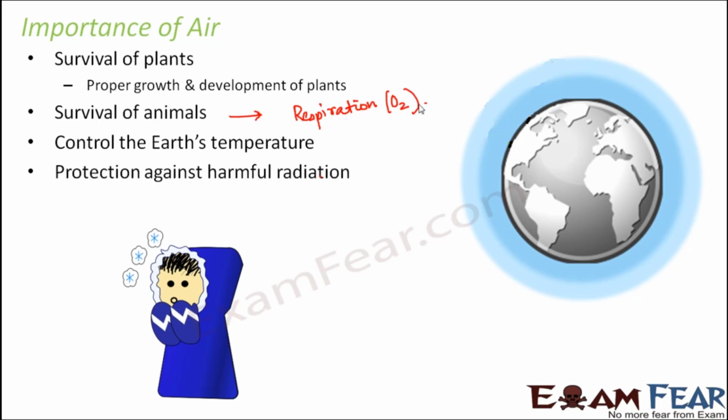Protection against harmful radiation. As I said, atmosphere is like a blanket. So if you look at this picture, you see all around the Earth you have this blanket. So what does a blanket do to us? For example, when the weather is extremely cold, it's chilling outside, but when you cover yourself with a blanket, you do not feel the cold. The cold is still there, but you do not feel it because the blanket is giving you protection. In a similar way, the atmosphere acts as a blanket for the Earth, and that is how it doesn't allow harmful radiations to enter inside the Earth. And this blanket also helps to maintain the right temperature inside the Earth.